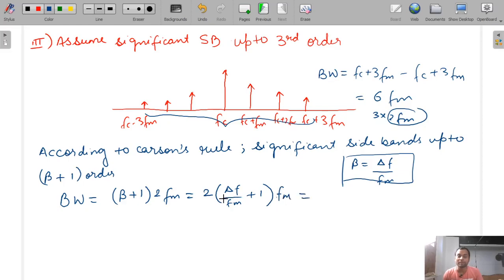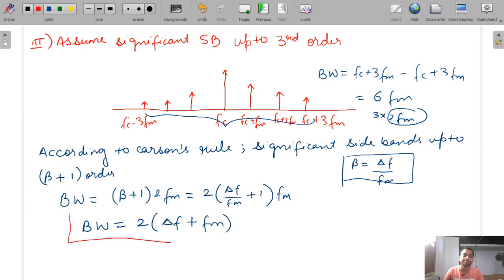When you take LCM here, this FM and FM will get cancelled, and finally you will get bandwidth equal to 2 into delta F plus FM. So you understood how this formula came. Very simple formula, but very very useful in the GATE examination, because many years questions came from here, so it is very very important.